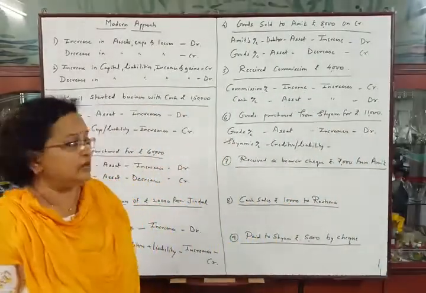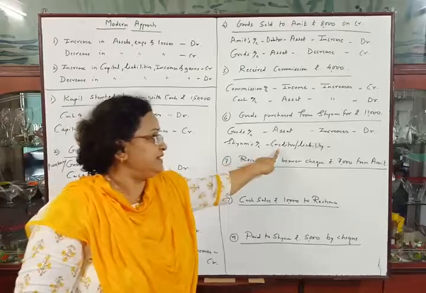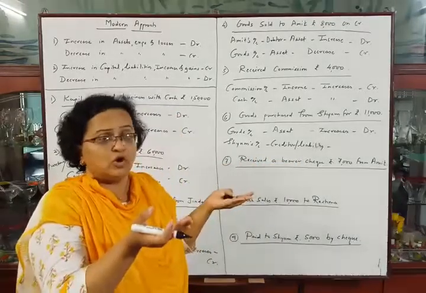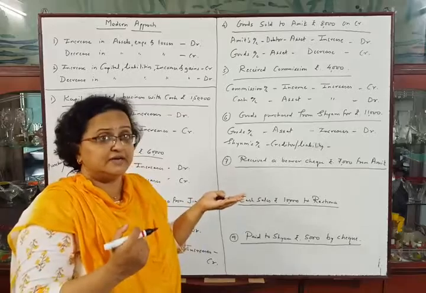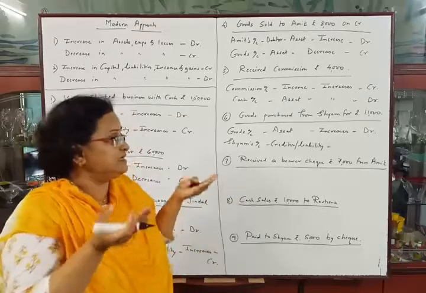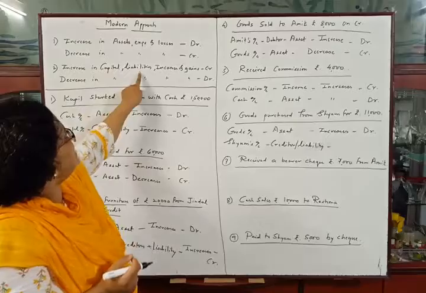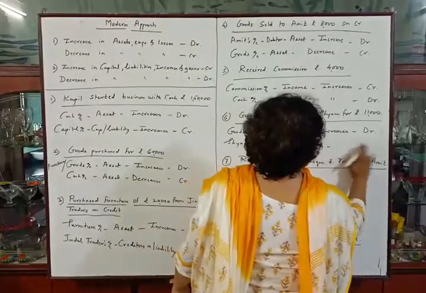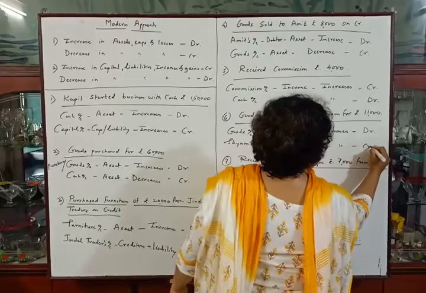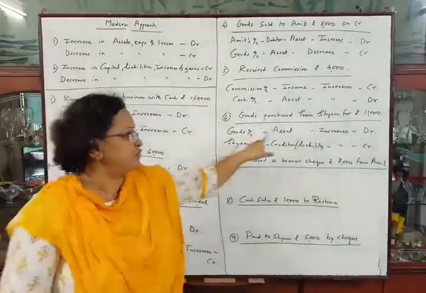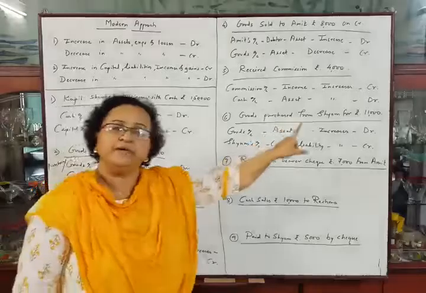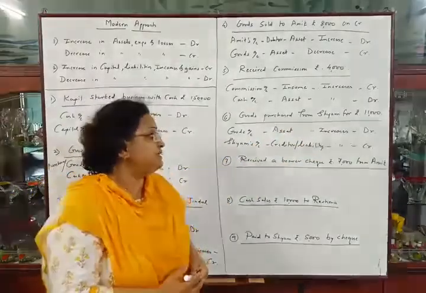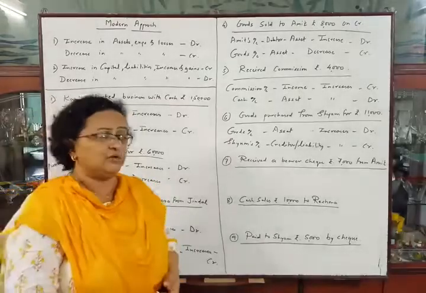Now Shyam's account, as he is a creditor, it's our liability, and our liability is increasing because we are purchasing goods on credit, so payable amount is increasing. So if there is increase in liability, it should be credited, so it also increases, credit. So goods account will be debited and Shyam's account will be credited. Okay. Now the next transaction. Received a bearer check rupees 7,000 from Amit.